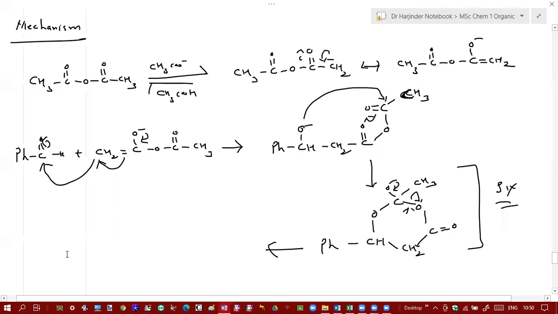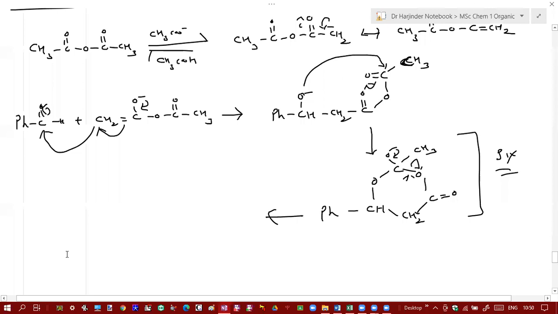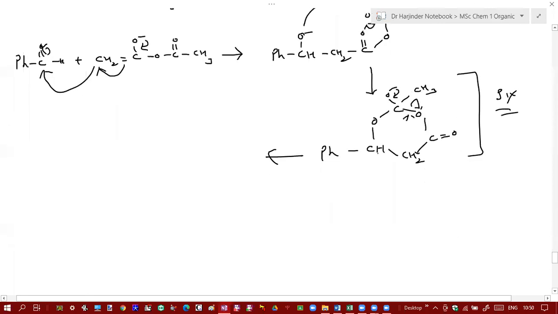So this will give you, so this acetyl group now transfers to this carbon. So this will become O C double bond O CH3.